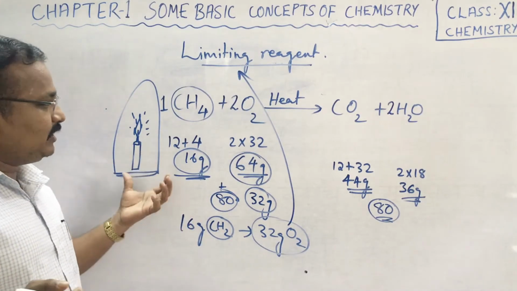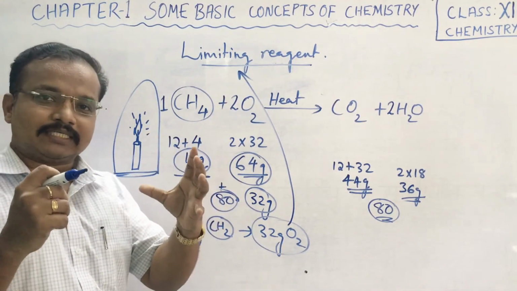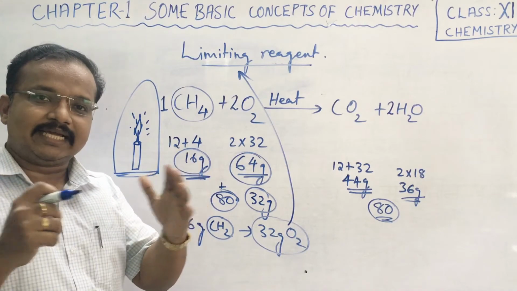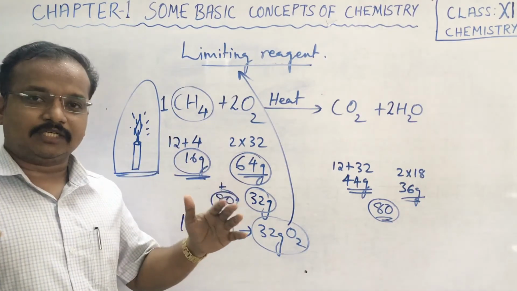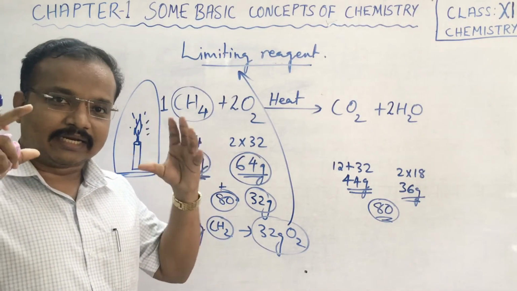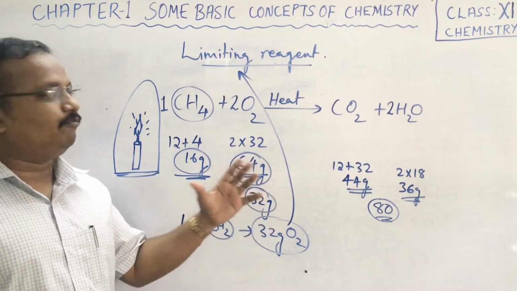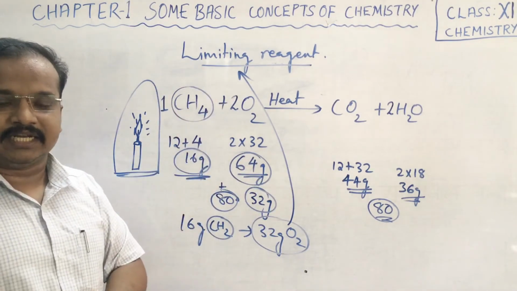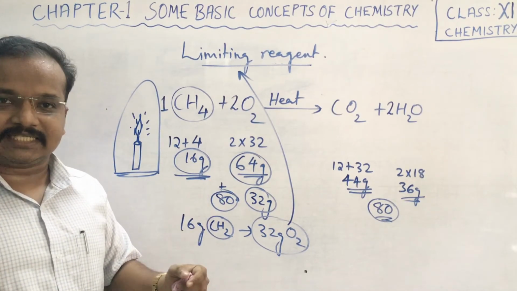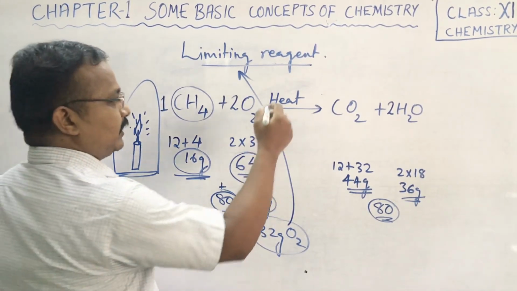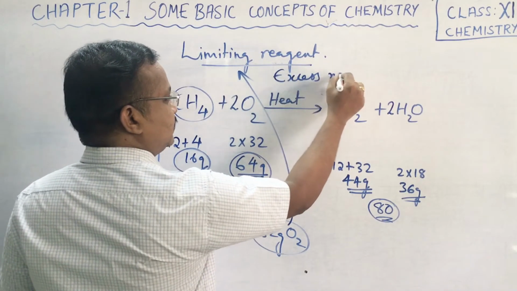So during any reaction, if one particular reacting species gets completely consumed, then we call it the limiting reagent. And after the reaction, if some amount of substance remains, that we call the excess reagent.